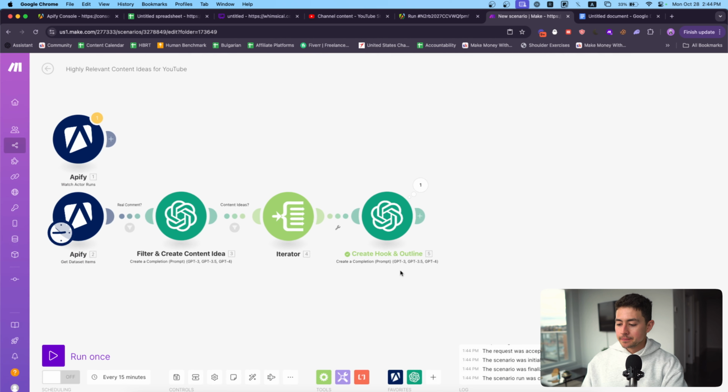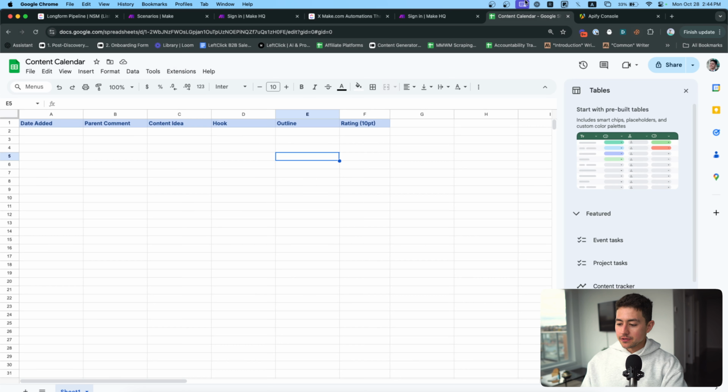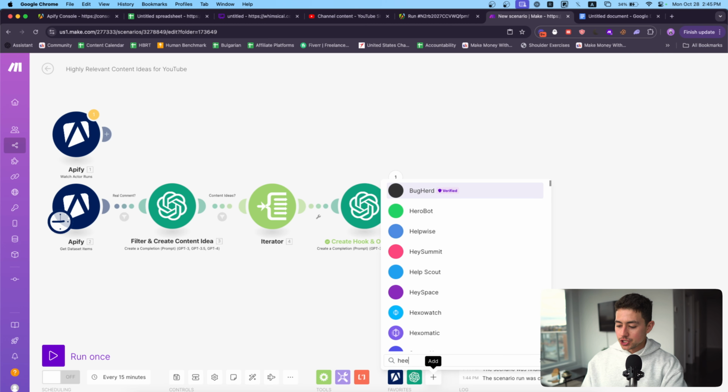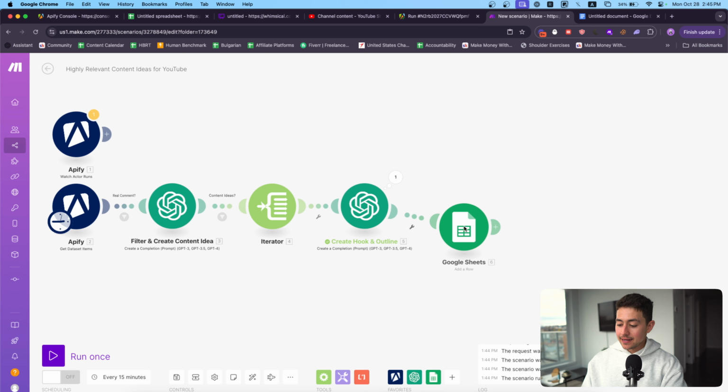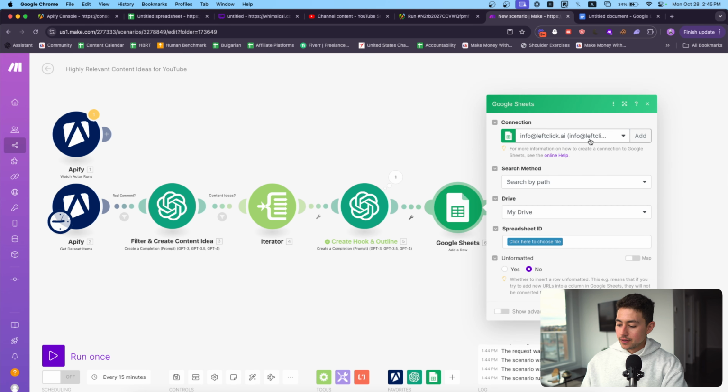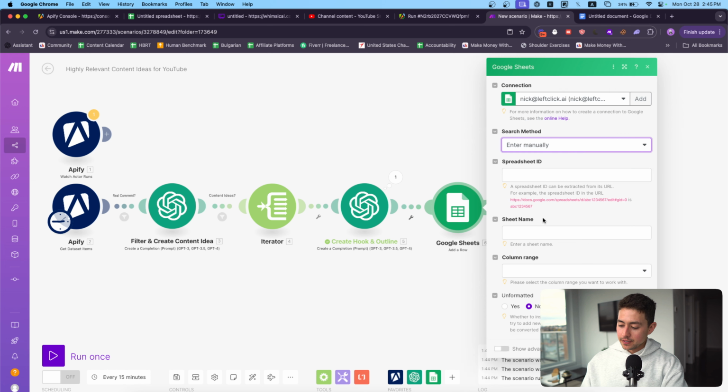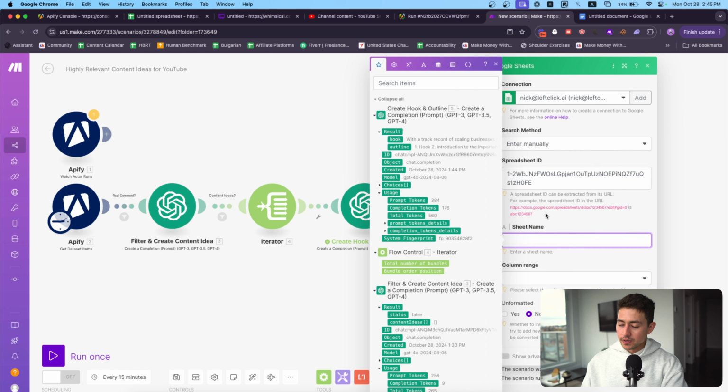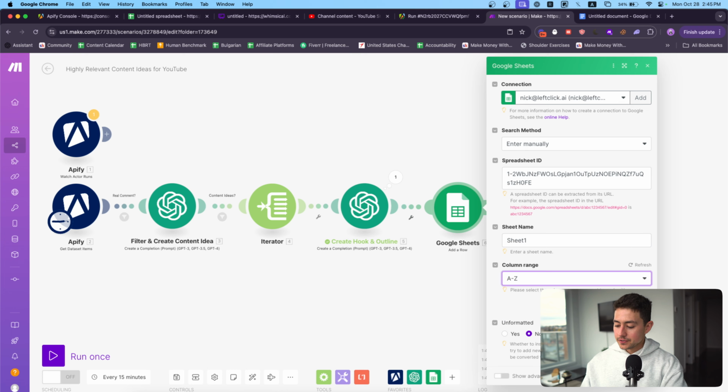Yeah, pretty nice. All right, now what I'm going to do is put together a Google Sheet, which we have here. Just going to copy the ID of this Google Sheet by taking the top of it. I'm going to go to Sheets. We'll go add a row. I just need to make sure I'm in the right account, and then I'm just going to enter this manually. But if you were to do this, you could also just look through Google Sheets. The sheet name is going to be Sheet 1. It's going to go A to Z.